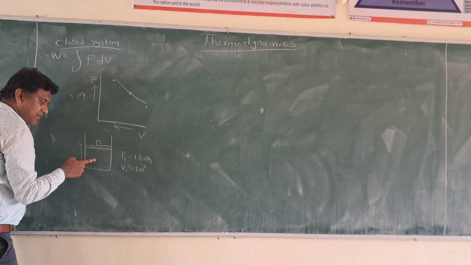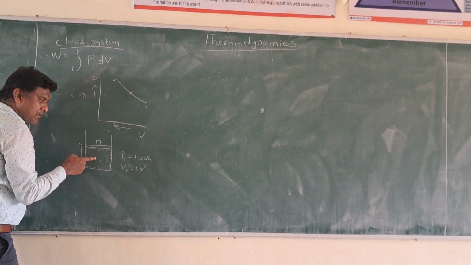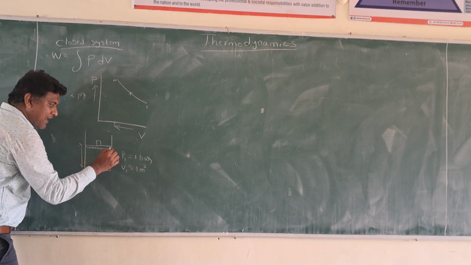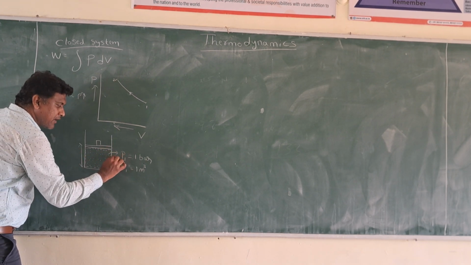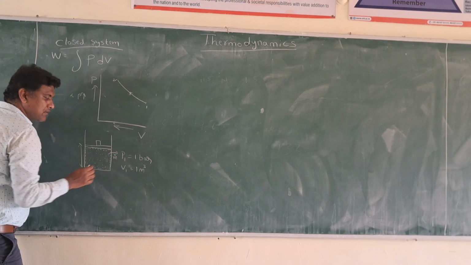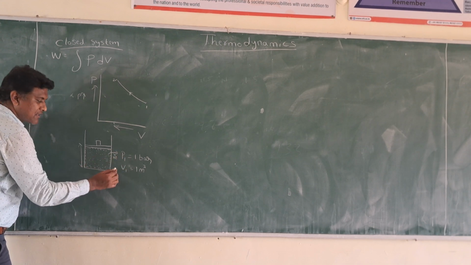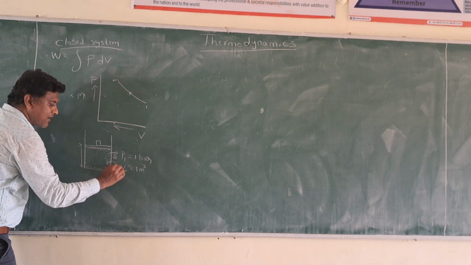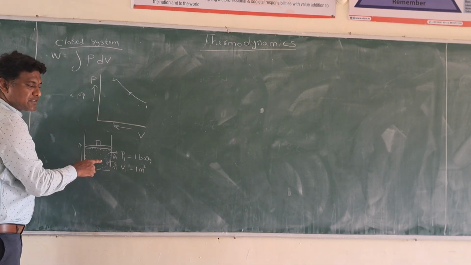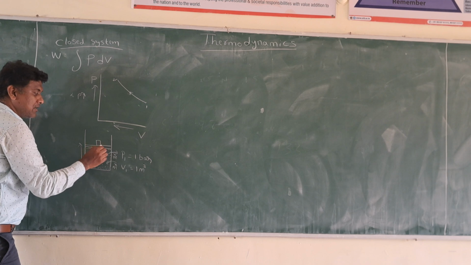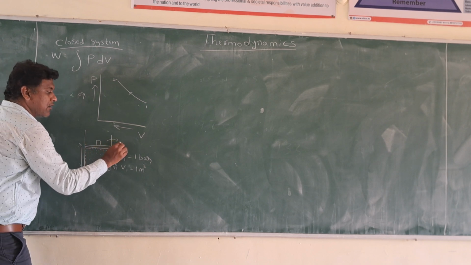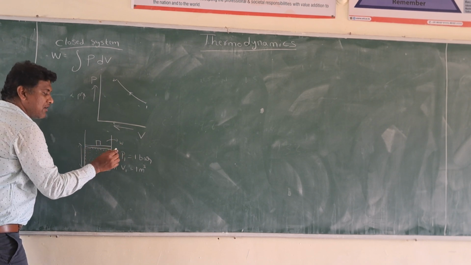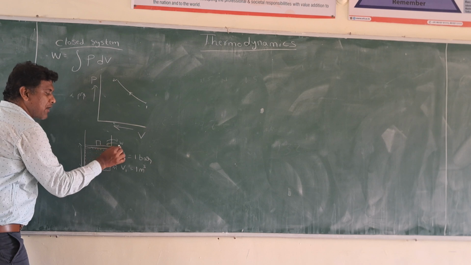The system is a closed system and there is no mass transfer from the system to the surrounding, or from the surrounding to the system. Then the system is called a closed system. But energy may be transferred from the system to the surrounding in the form of work, and from the surrounding to the system in the form of heat.